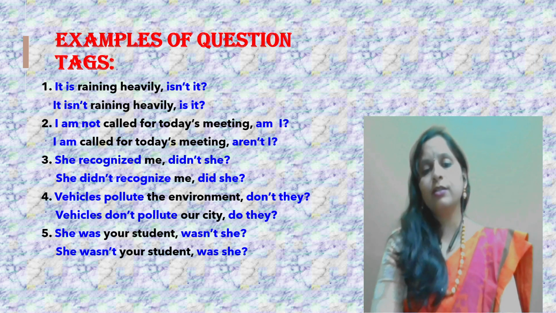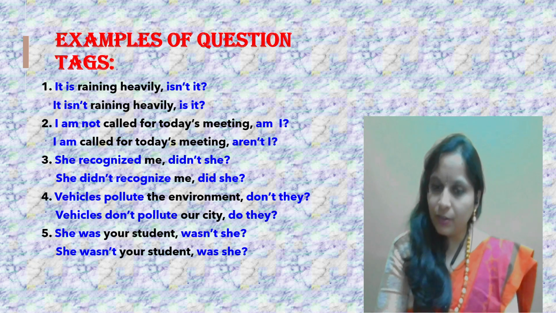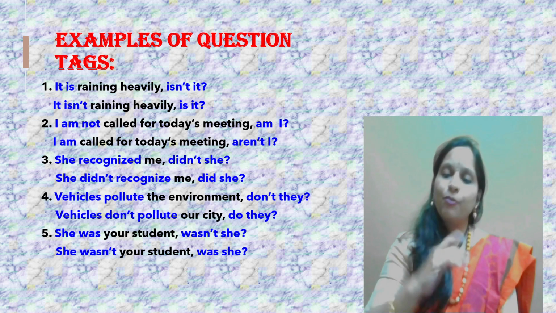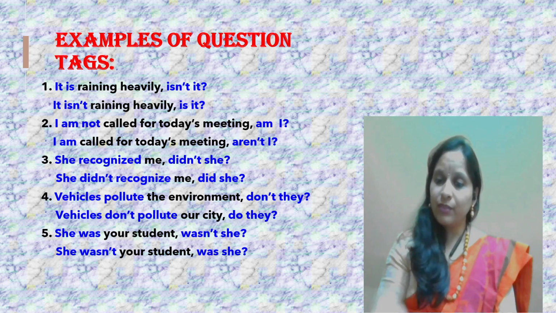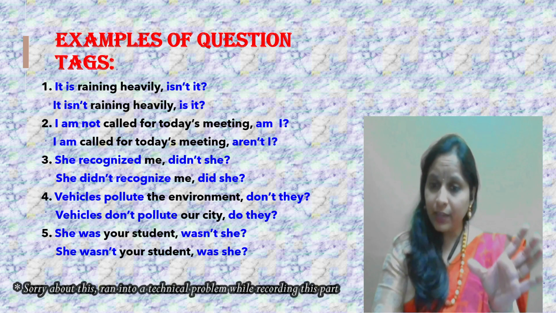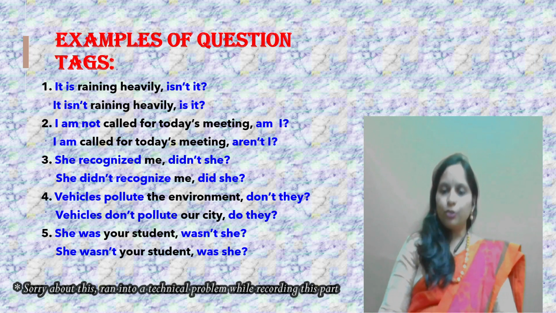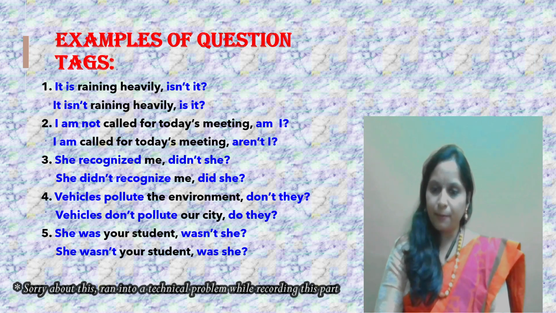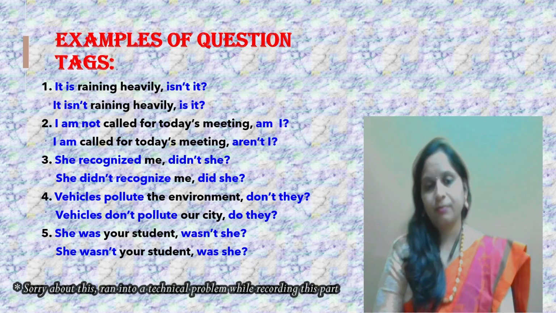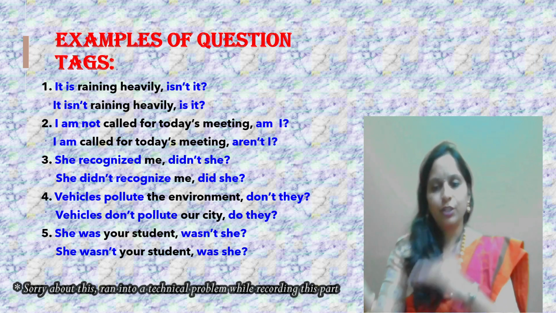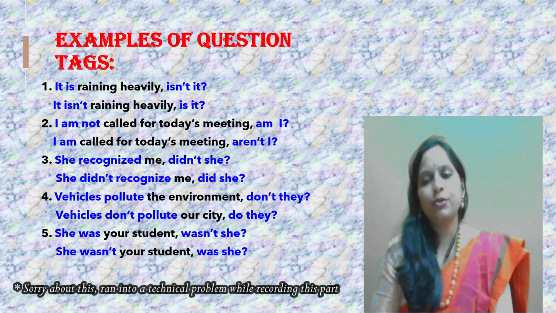Vehicles pollute the environment. Vehicles, plural form. Again, no helping verb. So, pollute is in the present tense. A present tense form of do is, of course, don't. Because it is vehicles, it is not a vehicle. You're supposed to use don't, but not doesn't. So vehicles pollute the environment, don't they? Vehicles don't pollute the city, do they? Again, understand, don't will change to do. Positive statement, negative question tag, negative statement, positive question tag.